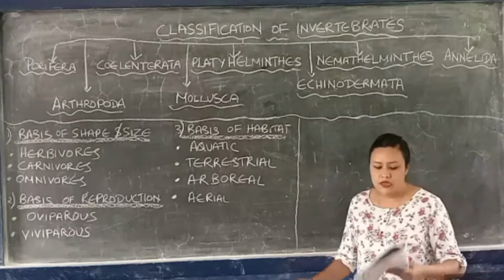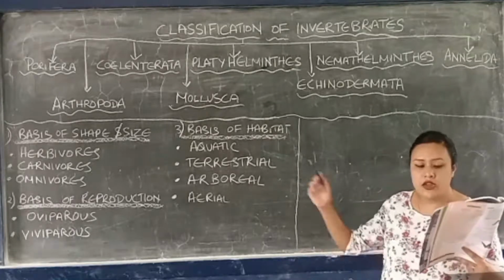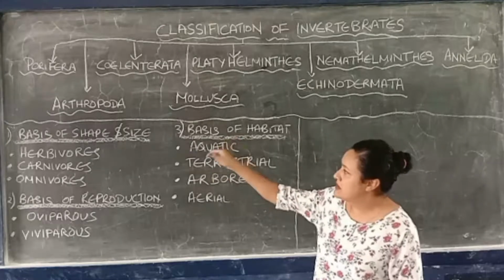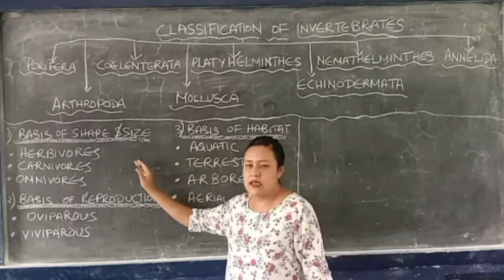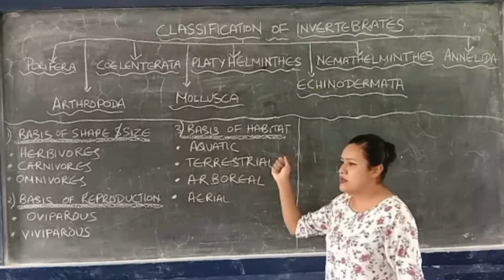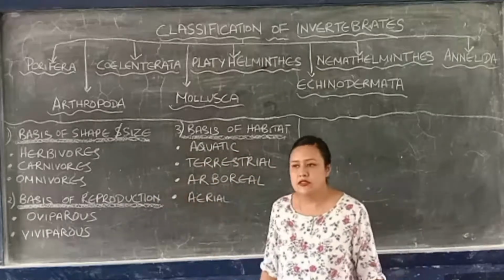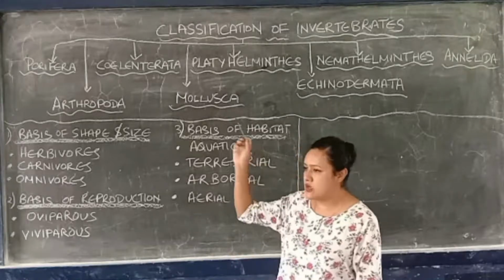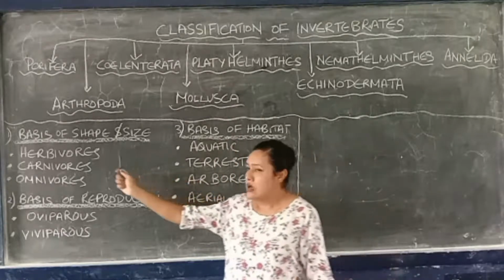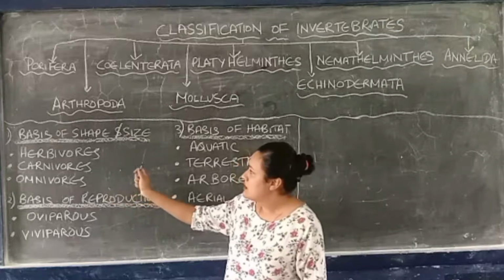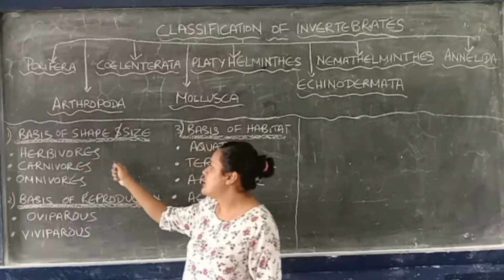Now, the next topic that we are going to discuss is the criteria of classification of animals on the basis of shape and size, basis of reproduction, and basis of habitats. They are also classified into many groups. So first, we are going to take the types of animals classified on the basis of shape and size.